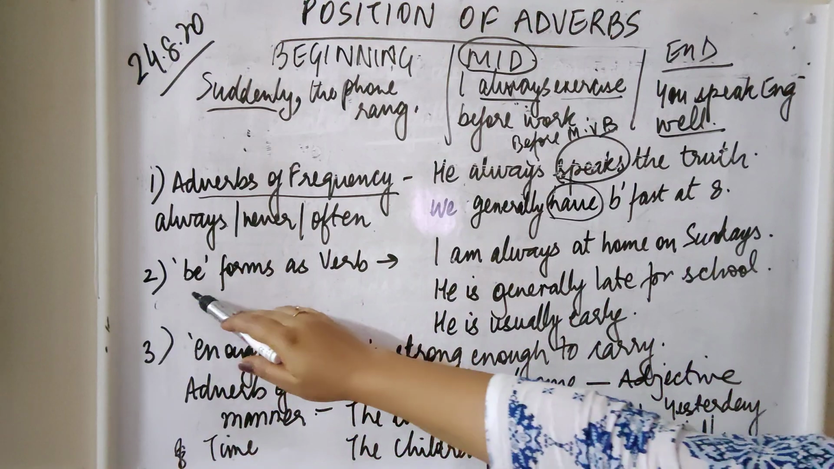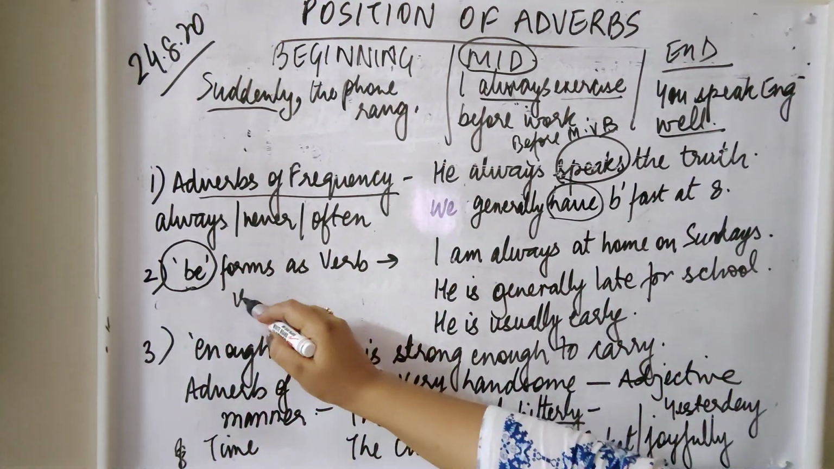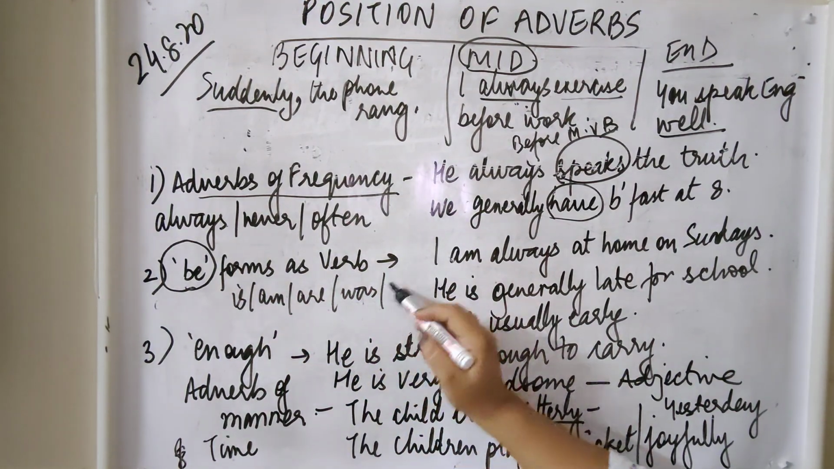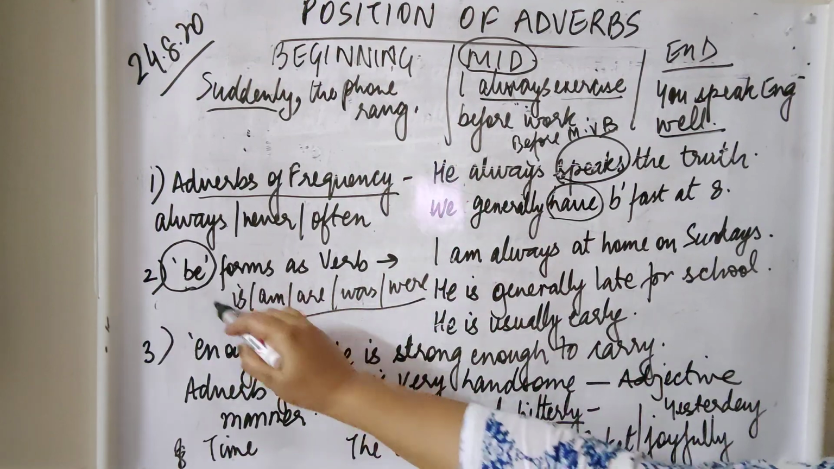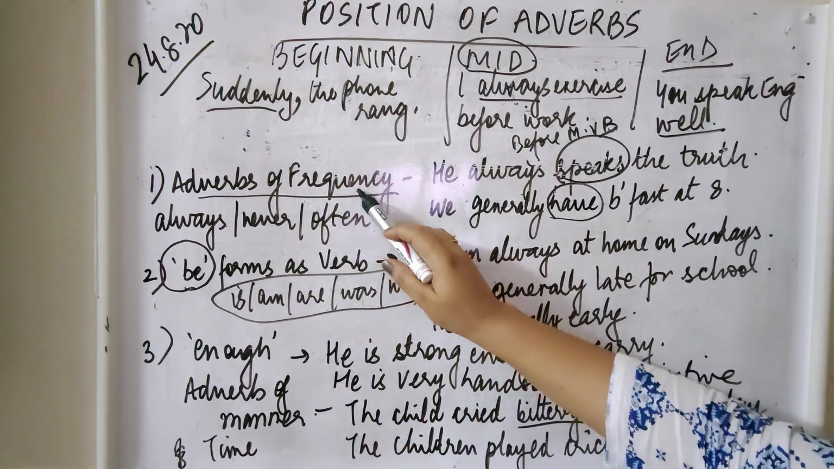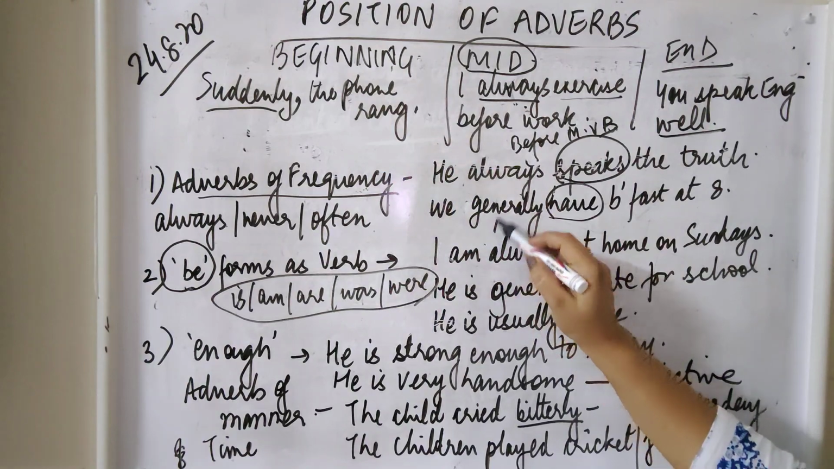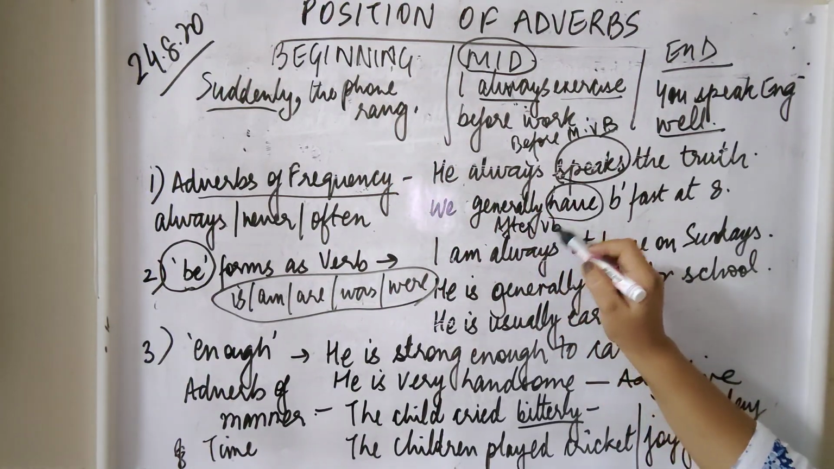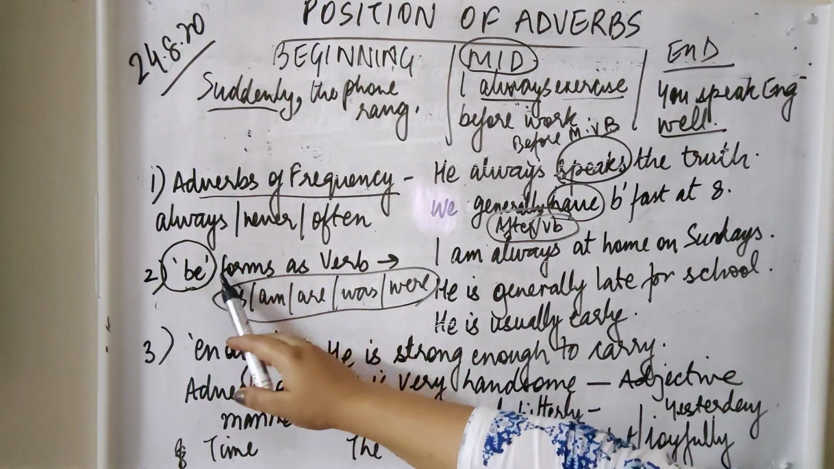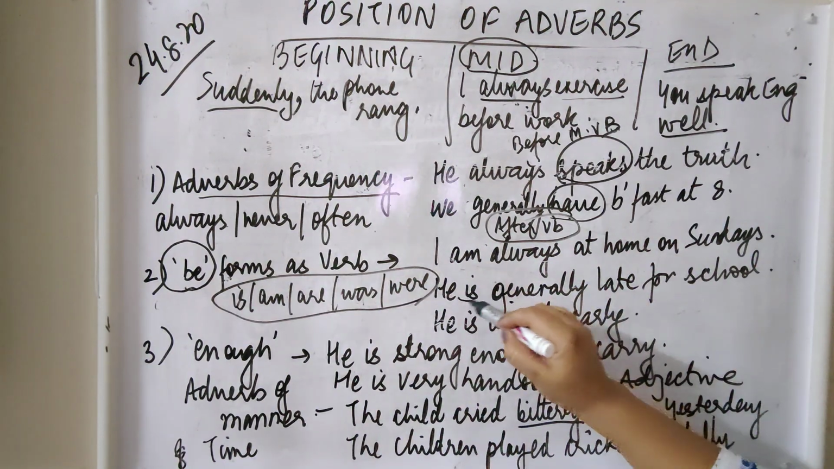Then if the main verb is a form of be, that is, am, are, was, were, then these adverbs of frequency will always be used after the verb. You can say it is an exception: whenever the verb is of the form be, it is always used after the main verb.